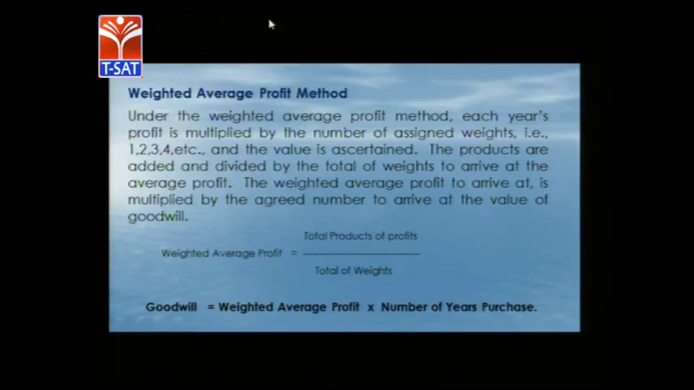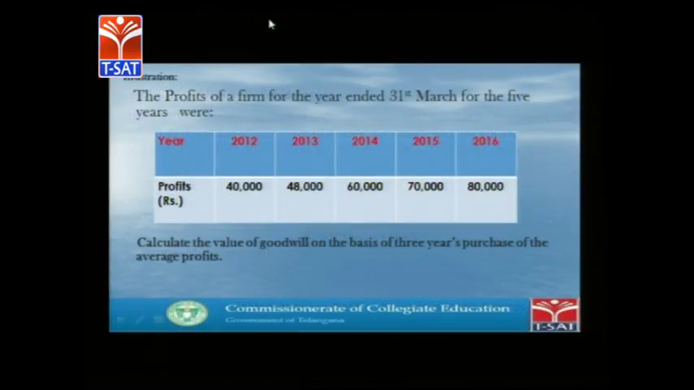The formula for calculation of average profit under weighted average is total products of the profits divided by total weights. That means for every year's profit we have to assign weights, then the weights must be multiplied with the profits, and we get the total products of the profits divided by total weights. Once we have the weighted average profit, we can calculate goodwill by multiplying the number of years of purchase with the weighted average profit.